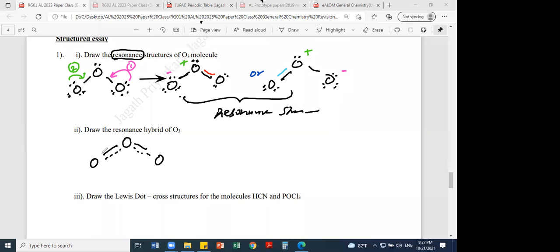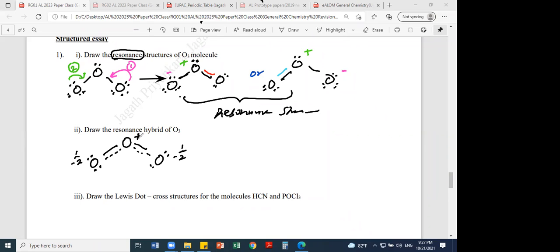And here you have to put 2 pairs. Here you have to put 2 pairs. And then this becomes minus half, this becomes minus half, and this becomes plus.